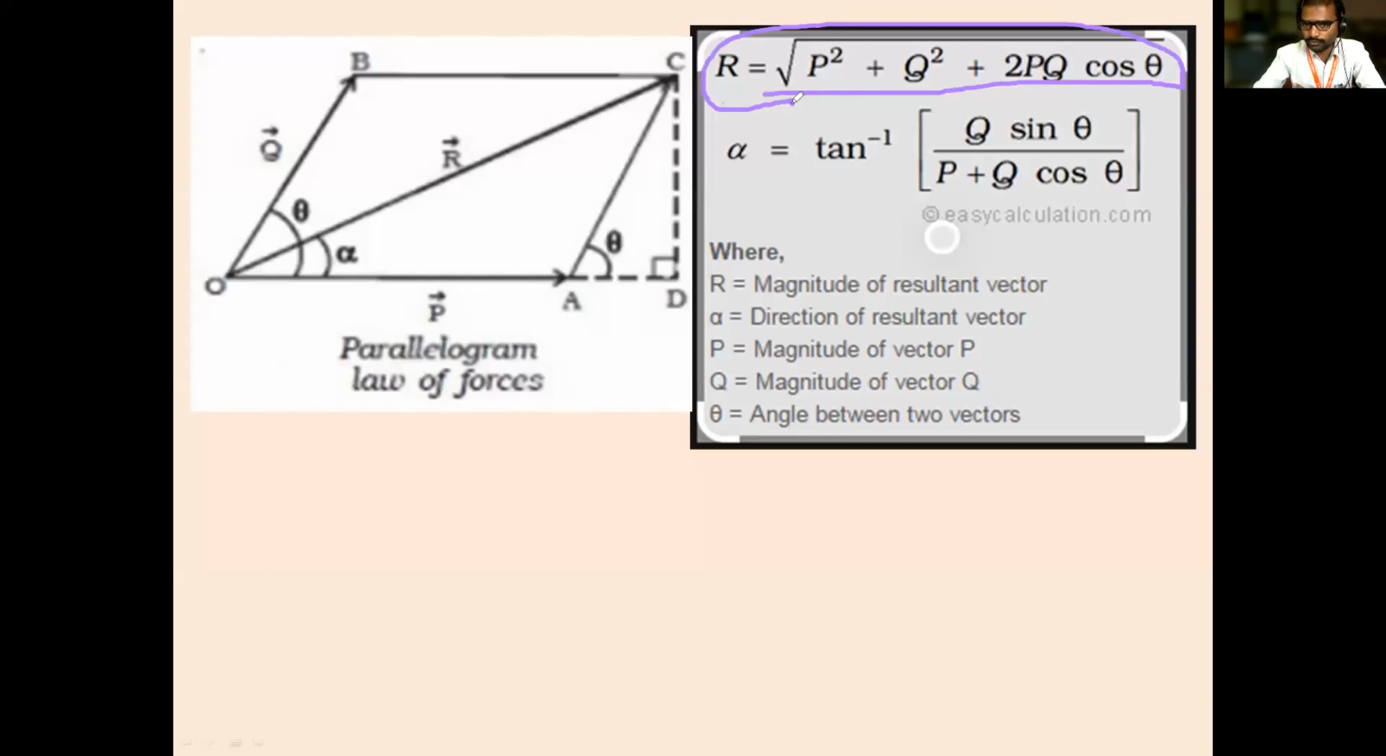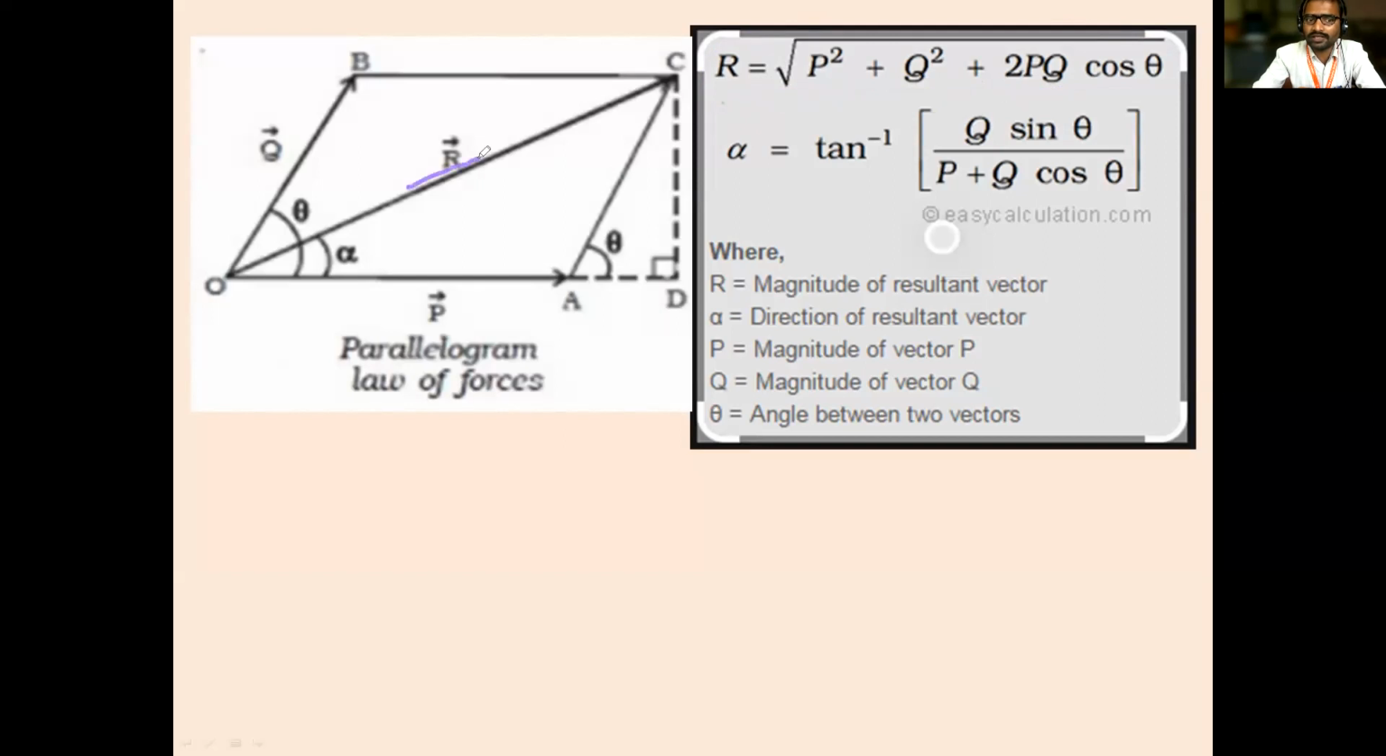So if there are two forces, you have to go with the law of parallelogram of forces. What is the resultant force? All of you tell. Okay, unmute and tell the equation. Resultant R is equal to the square root of P square plus Q square plus 2PQ cos theta.